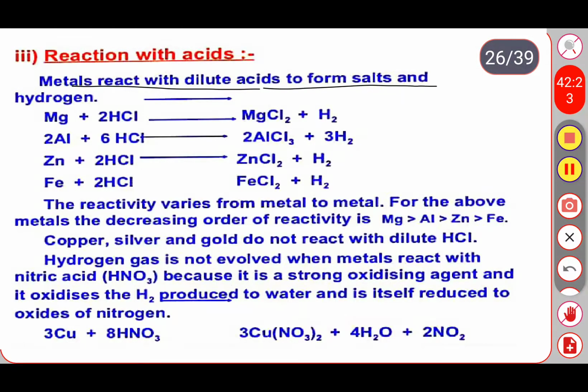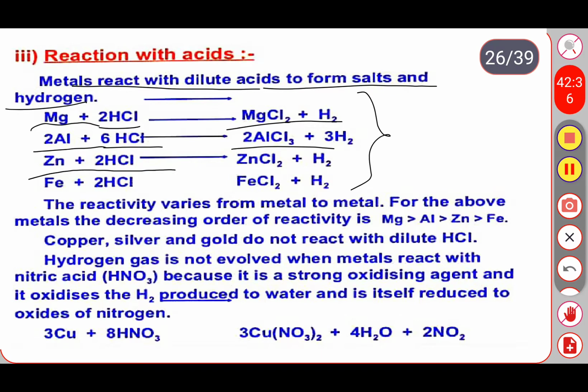When magnesium reacts with HCl, it forms magnesium chloride. When aluminum reacts with HCl, it forms aluminum chloride. When zinc reacts with the same acid, HCl, it forms zinc chloride. Iron reacts with HCl and forms ferric chloride along with hydrogen gas.